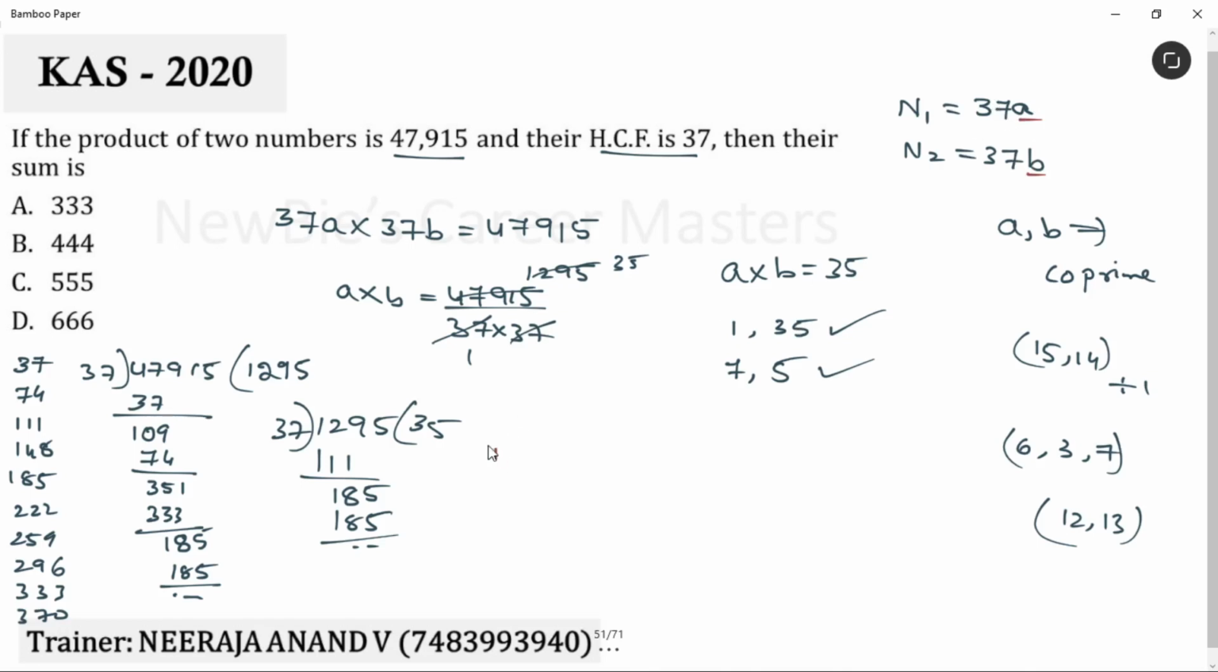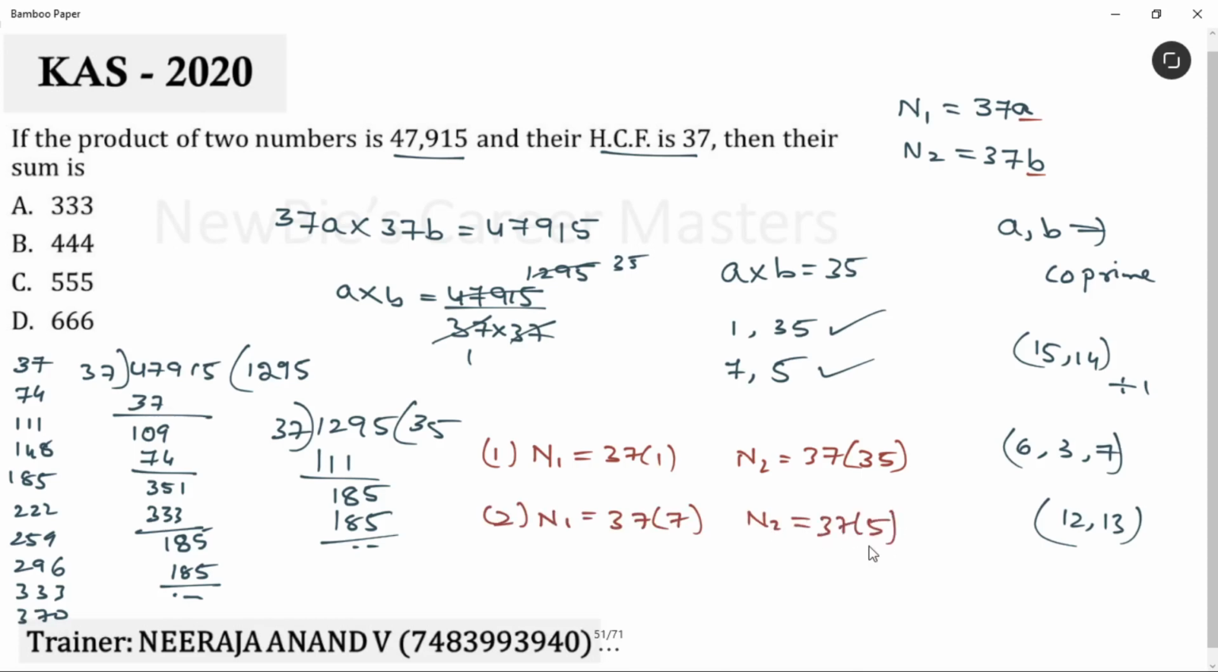Let's take the first possibility. N1 is 37 into 1. N2 is 37 into 35. Okay. Second possibility is N1 is 37 into 7 and N2 is 37 into 5. Am I clear, everybody? Now the question is to take the sum of the numbers, correct? No, check the options. All values are 3-digit numbers, correct? Then we can remove this case.